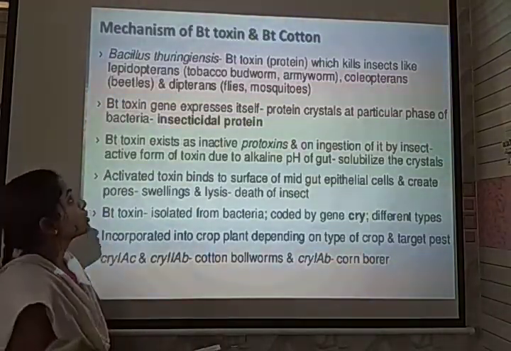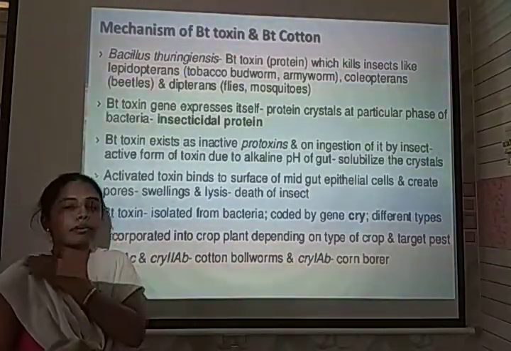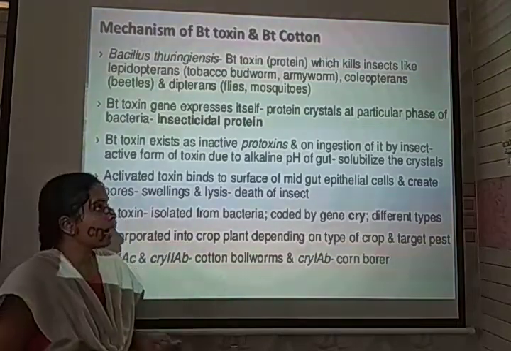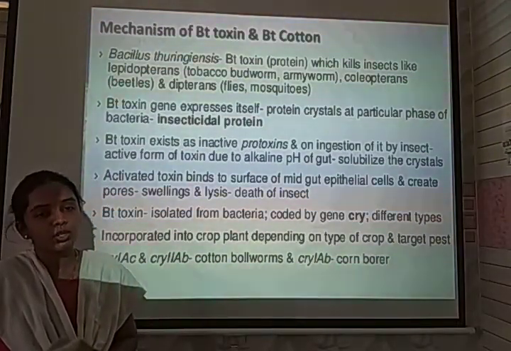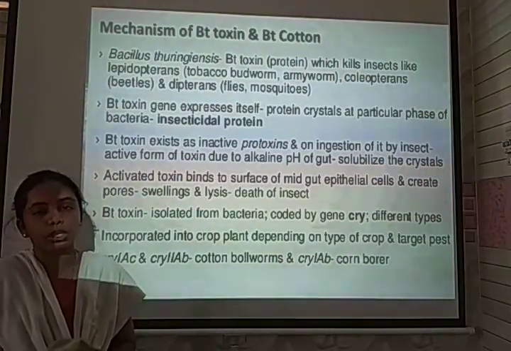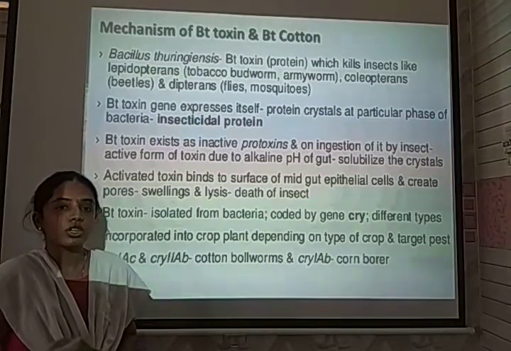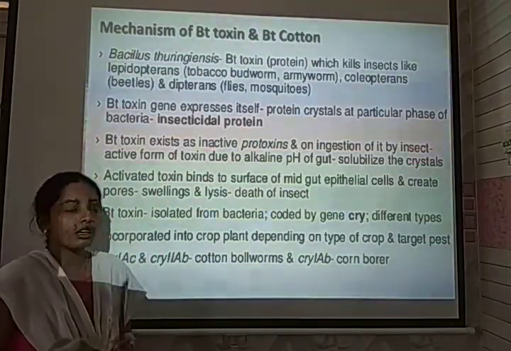Now, the mechanism of Bt toxin and Bt cotton. Bt cotton is a plant that has been developed using a microbe called Bacillus thuringiensis. This microbe produces a protoxin, called crystal protein or Cry protein, with the help of cry genes. These toxins are in protoxin form in the microbe.